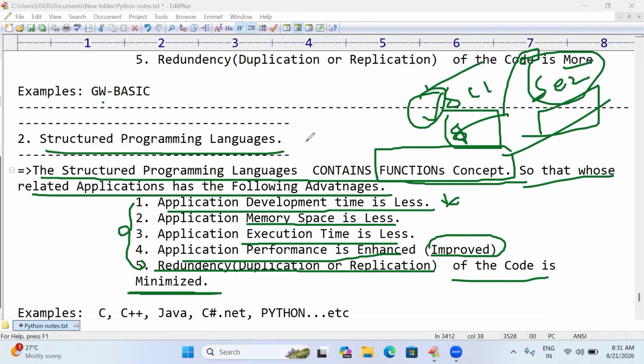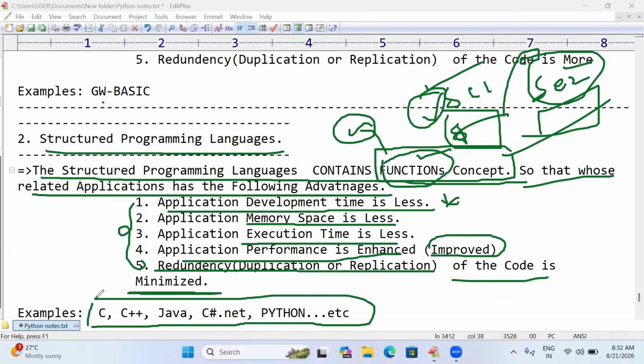Unstructured programming language does not contain the function concept. Structured programming language contains a function concept. What is functions? By using the functions concept, we can reuse the code. So it provides code reusability. The functions concept is going to provide code reusability in order to perform some sort of operations. So this is about functions. Examples of structured programming languages are C, C++, Java, C Sharp .NET, and Python, etc.